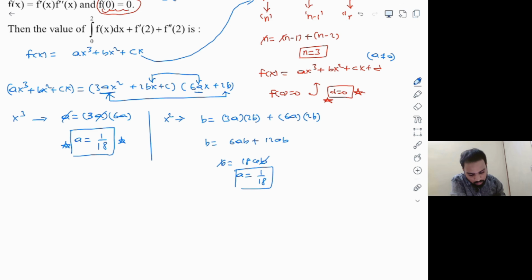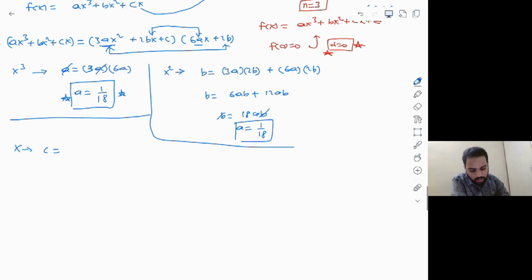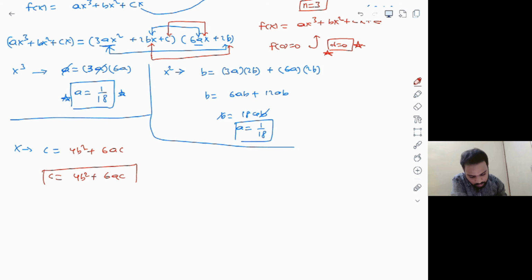Now let's equate the coefficient of x terms on both the sides. Left hand side it is c, clearly. What about on the right hand side? Coefficients of x, let's do the proper calculation. These two combinations will give you the coefficient of x, and these two will give you the coefficient of x. So let's do that. c is equal to 2b into 2b, which is 4b square, plus 6a into c. So finally, we have one more equation here, that is c is equal to 4b square plus 6ac. So let's keep it aside.